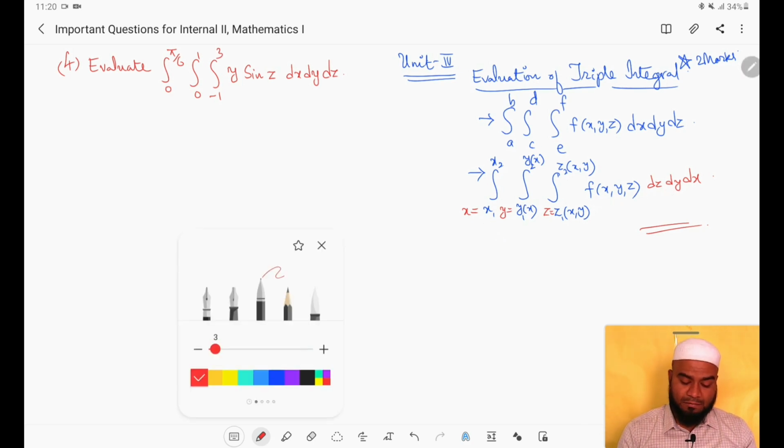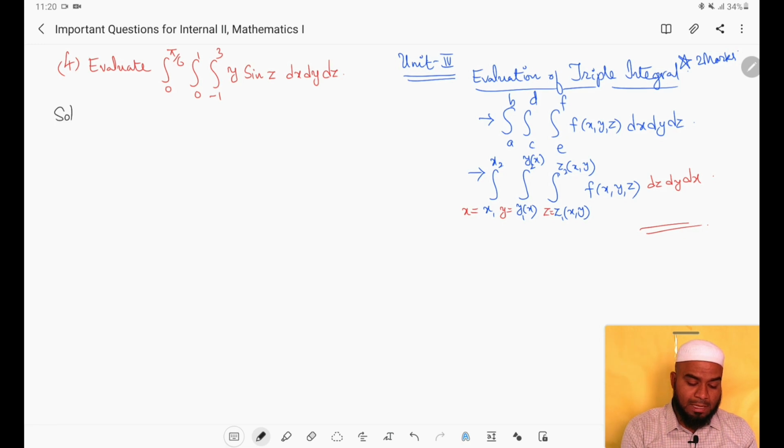Now let us see the solution of this fourth question, how we are going to solve. As you can see, this question is related to the first possibility where all the 6 limits are constants. One more thing I forgot to tell you: not only can we integrate in any order, but we can also separate these integrals. If we are able to separate the integrand function f of x, y, z, for x variables separate, for y variables separate, for z variables separate, then we can separate the integrals also.